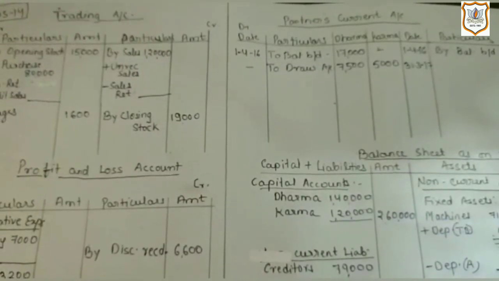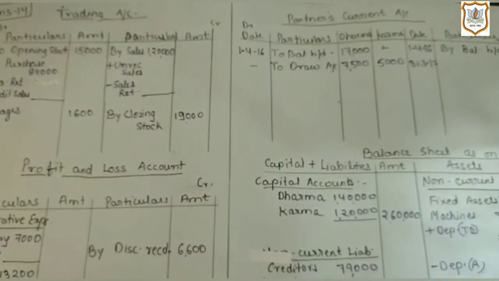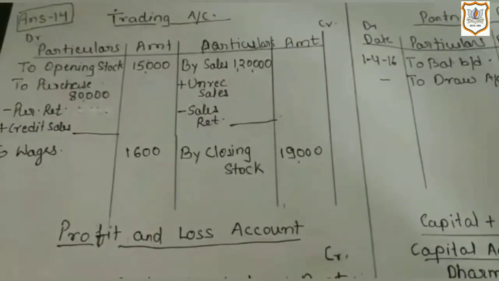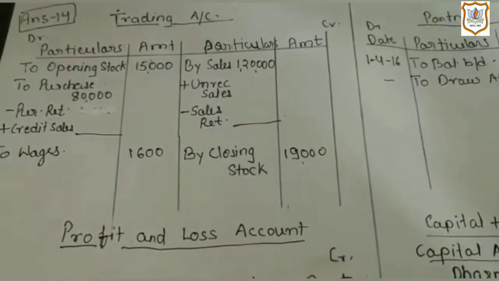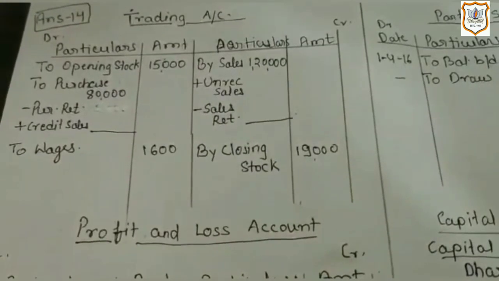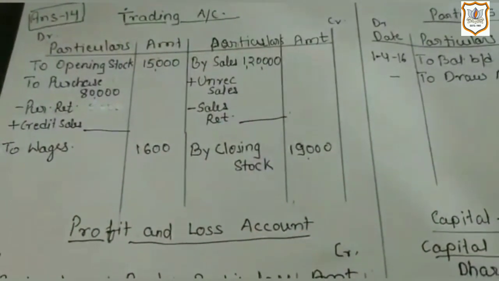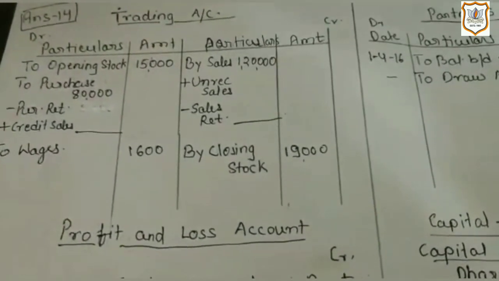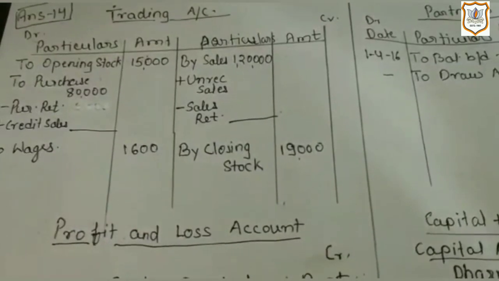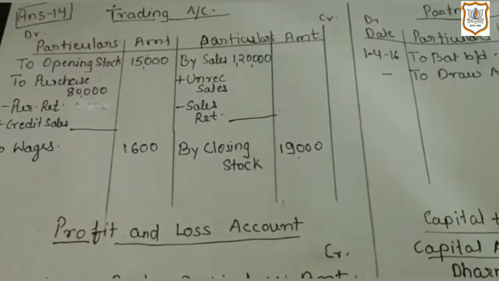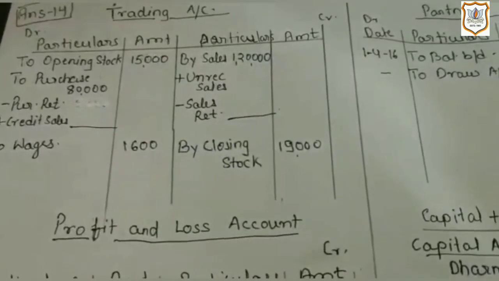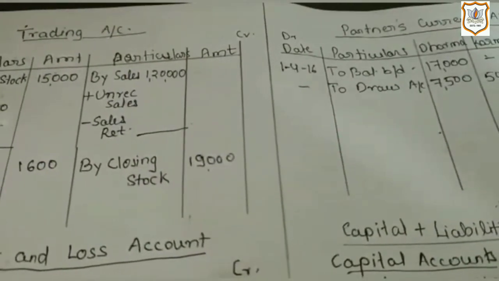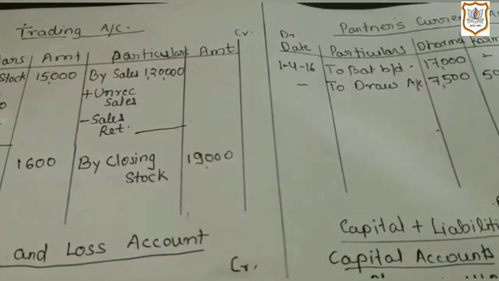So here I have already posted items from the trial balance and left space for adjustments. You can see here in trading account you have to start with opening stock, then all direct expenses which are directly related to production will be recorded, and expenses related to purchase of goods will be recorded on the debit side of trading account, and on the credit side direct income which the firm is earning by selling its goods will be recorded. Here I have written sales on the credit side of trading account and left some space as it has a related adjustment.